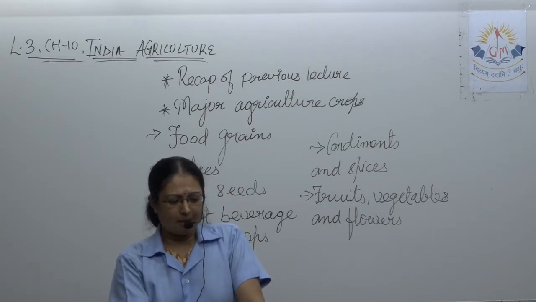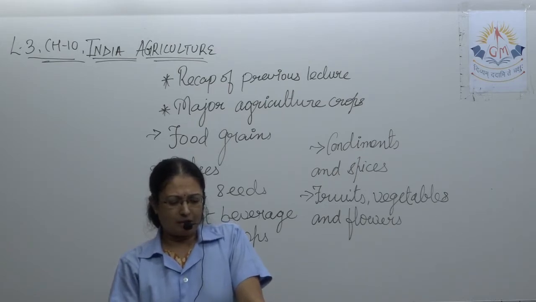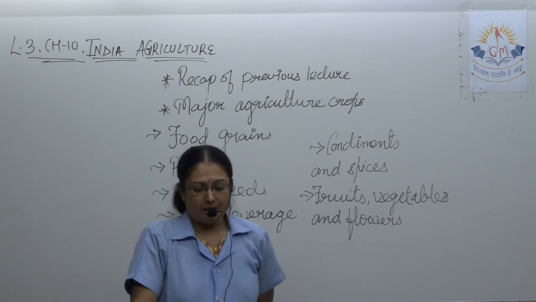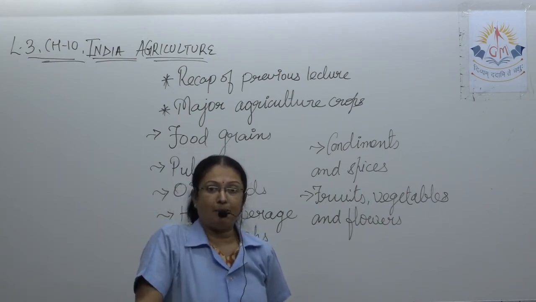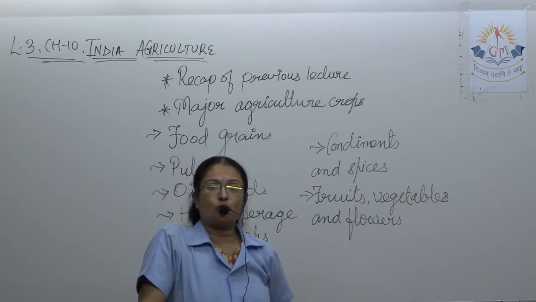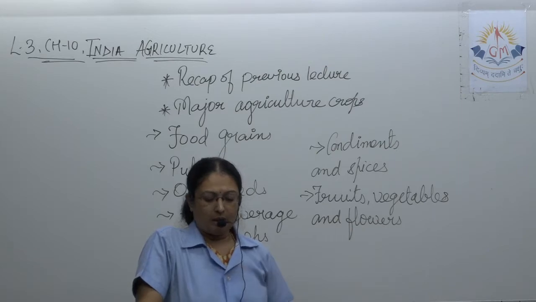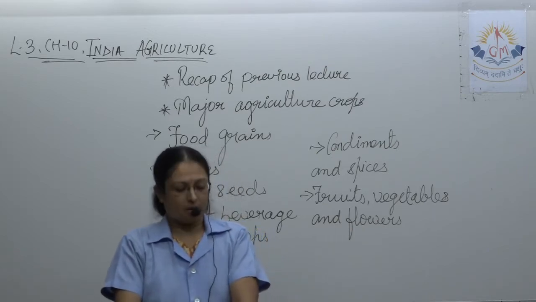In that, we talk about the food grains, that is paddy, wheat, jowar, millet, barley. If we talk about the pulses, then pulses means what? जिसको हम कहते हैं कठोल. So tur, moong, gram, pea, bean, moth, urad, lentil, these are all the pulses.